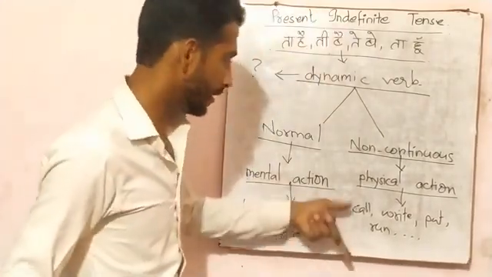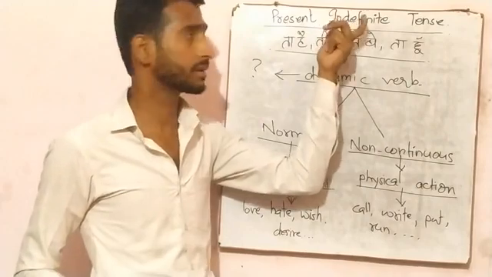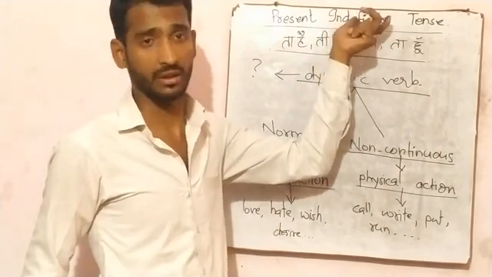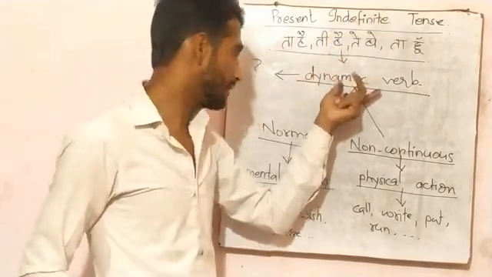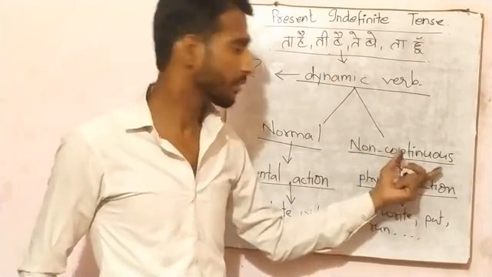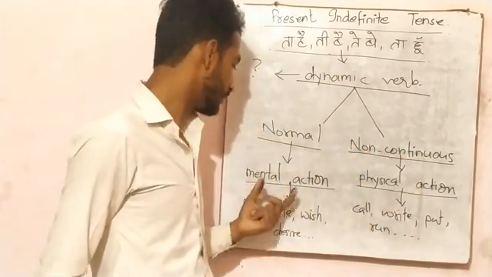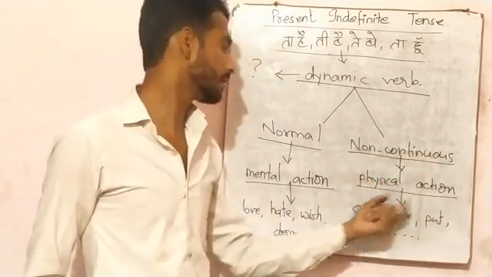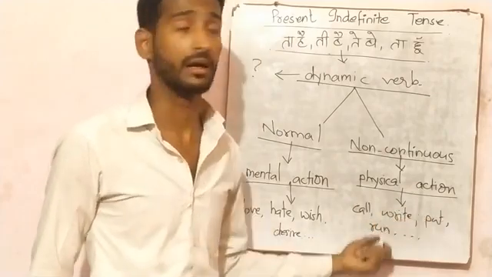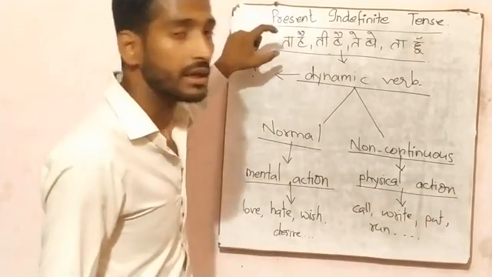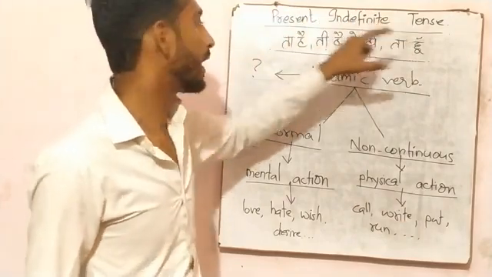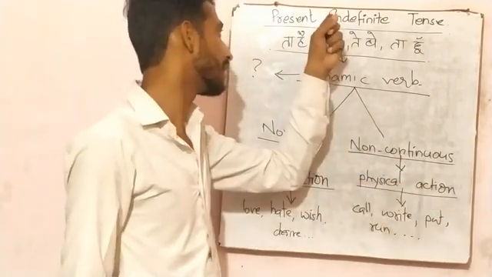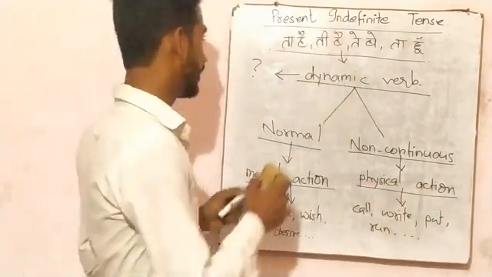Now, here we have studied that those Hindi sentences which have ta hai, ti hai, te ho, ta ho at the last, and a dynamic verb is there, is said to be present indefinite tense. Dynamic verb is classified into two parts, normal verb and non-continuous verb. Normal verb shows mental actions, for example, love, hate, wish, desire. And non-continuous verb means physical action, for example, call, write, put, and run. Means Hindi sentences must have any one of these five, and a mental action verb or a physical action verb should be there. Then the sentence will be in present indefinite tense.